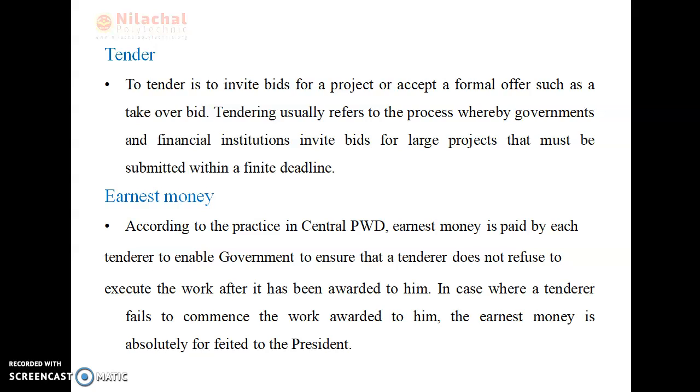After that, we discuss the tender. So what do you mean by tender? Normally, to tender is to invite bids for a project or expect a formal offer, such as a takeoff for bid. Actually, tendering usually refers to the process whereby the government and financial institutions invite bids for a large project that must be submitted within a finite deadline. The project has some documental work and some financial deadlines to cover the particular project within a particular time.